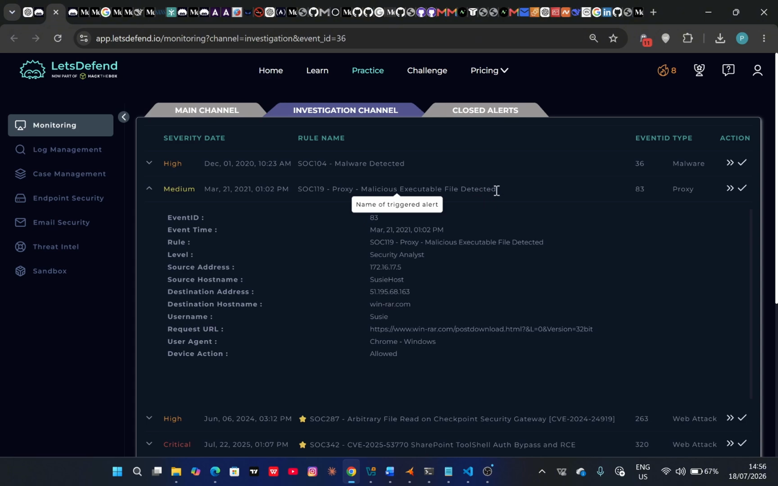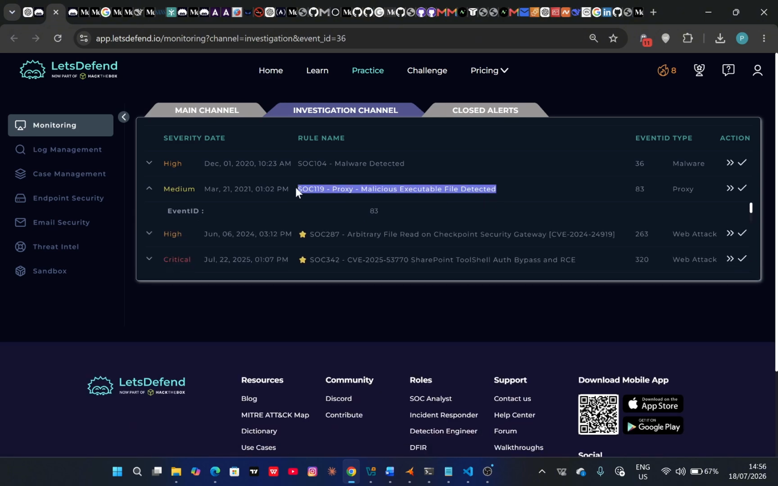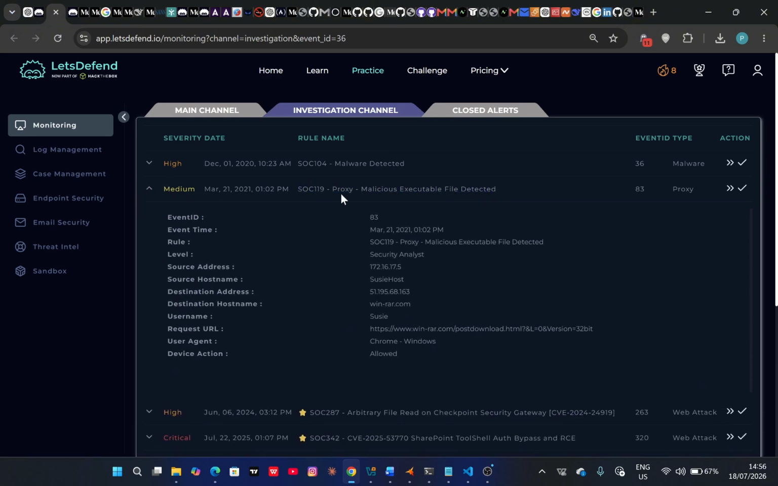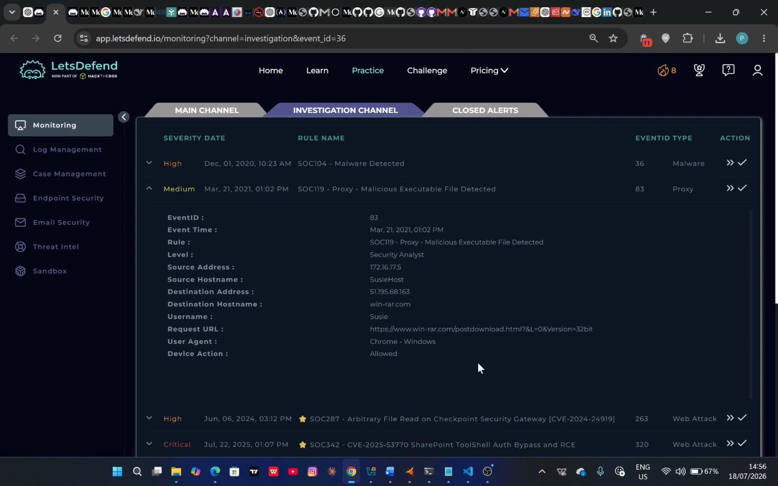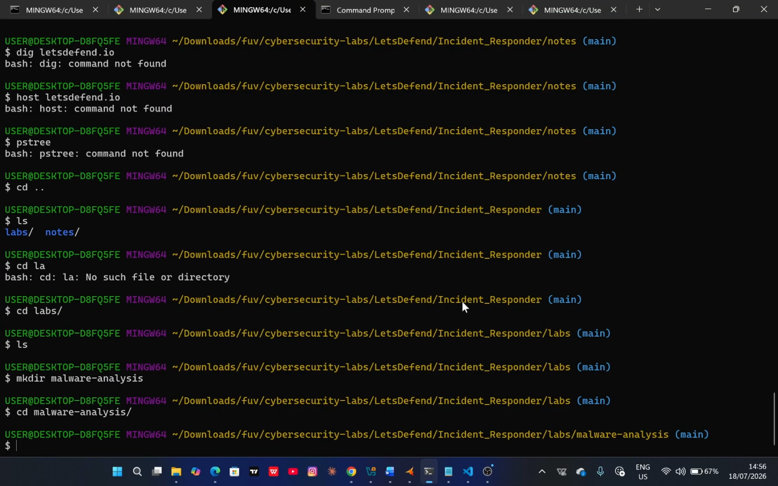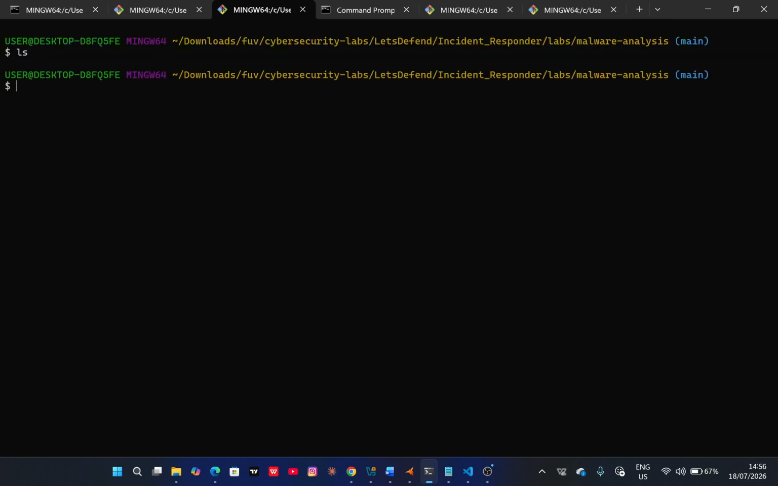Okay, so what I'll do right now, for documentation purposes, is copy the name of the alert and head to my terminal. So let me just clear this. I have nothing yet, so let me just create this file.